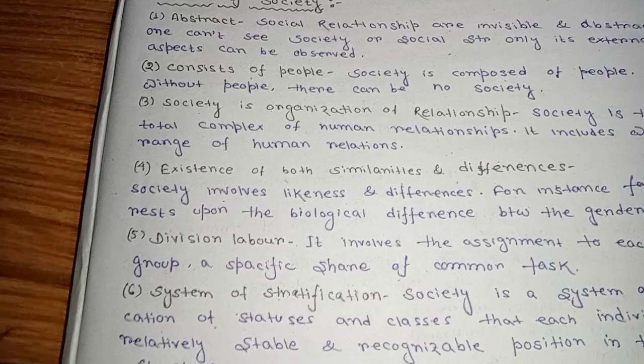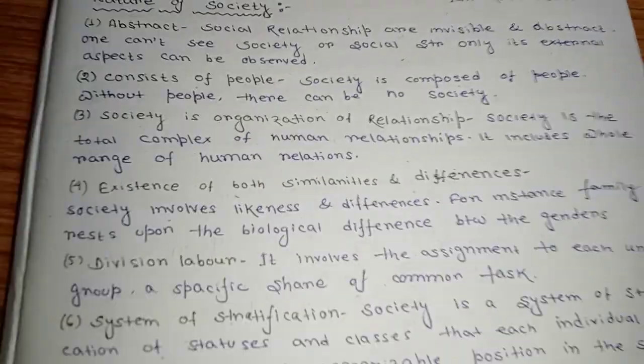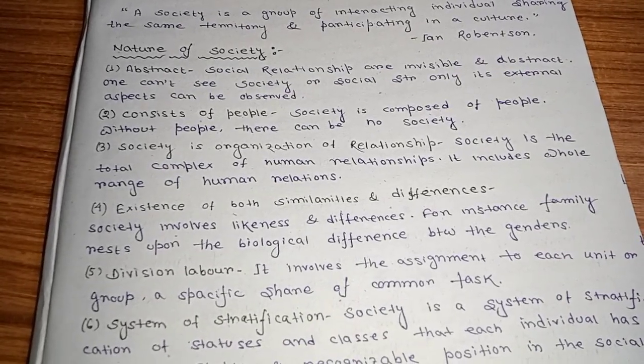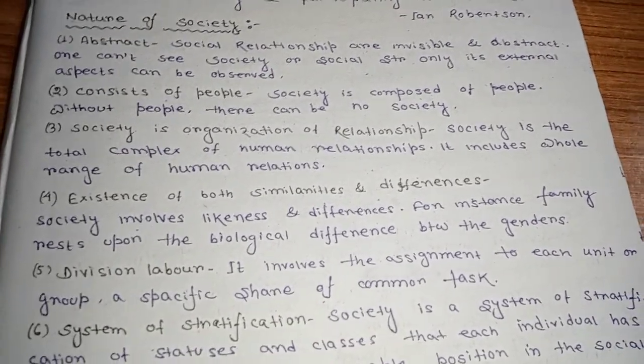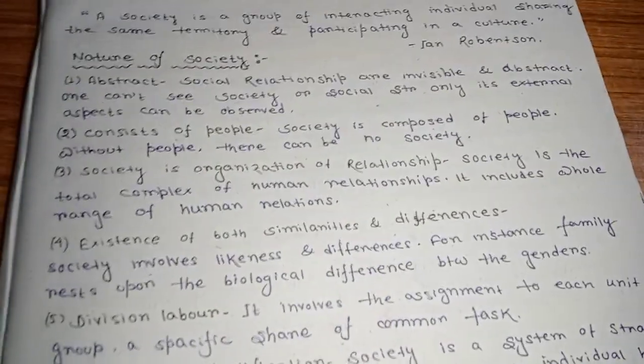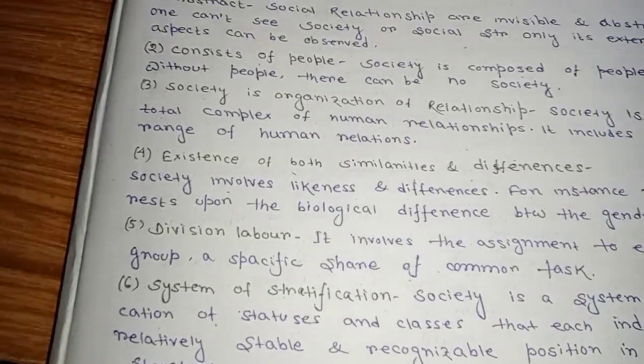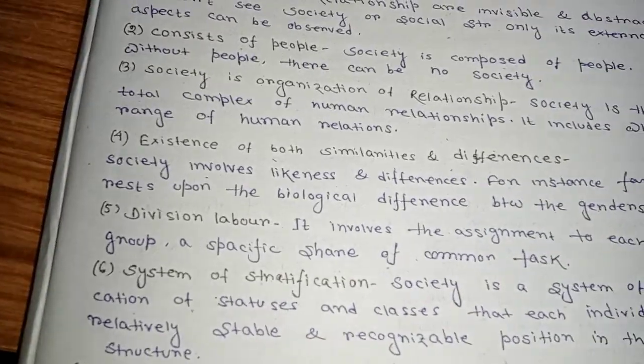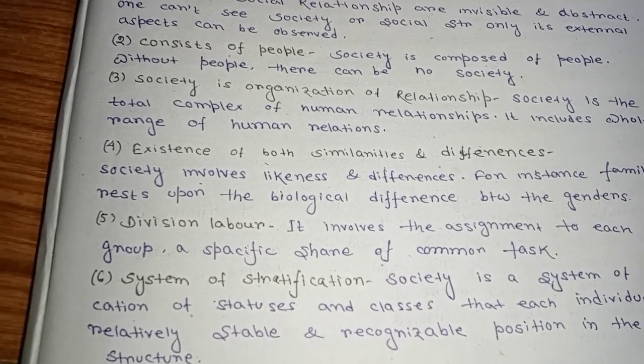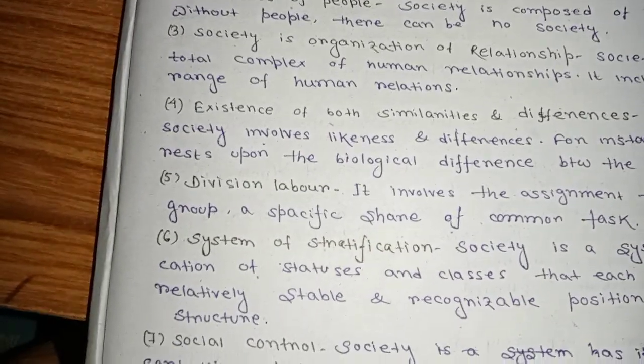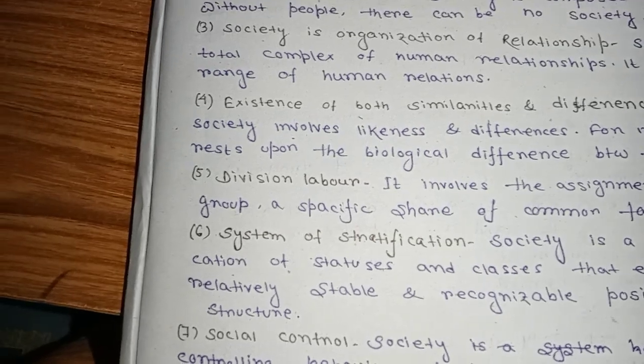The system of stratification means a person may be a doctor or an engineer. They differ in their occupations, but they all hold stable positions. That is the meaning of the system of stratification.